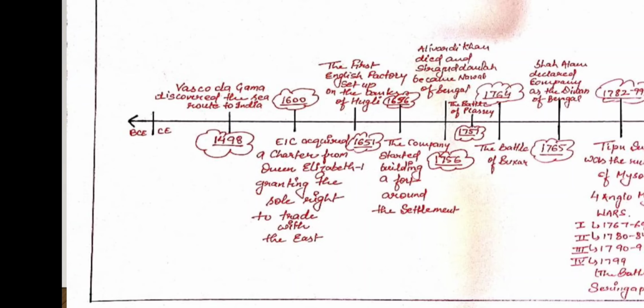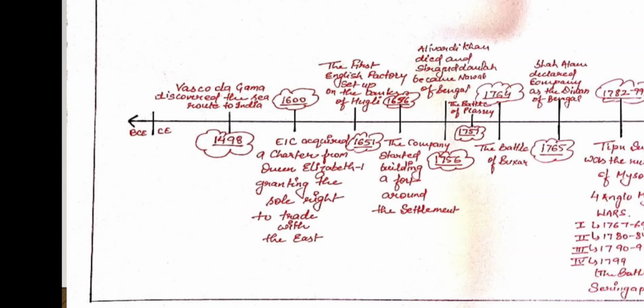Charter means a kind of right given by Queen Elizabeth I of Britain to trade with the East, so one company got the monopoly on the trade with East India. That was a very big thing for the East India Company.